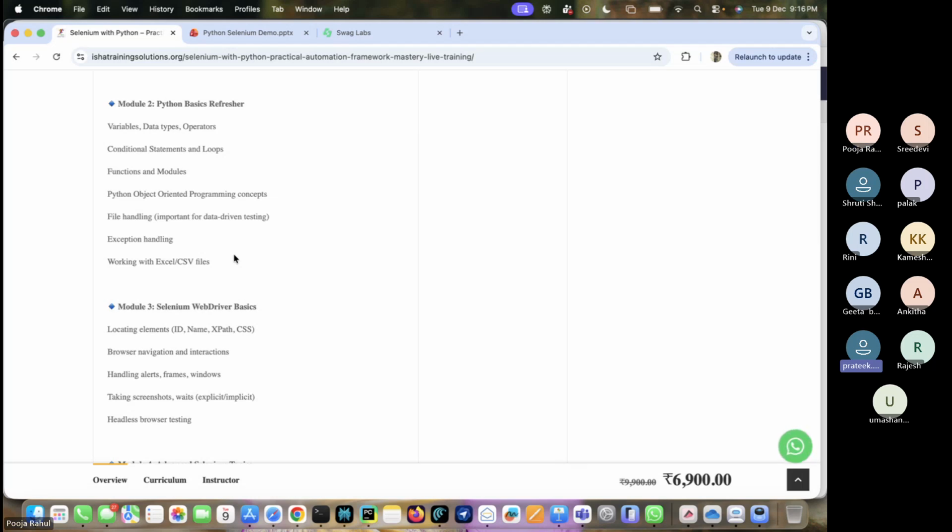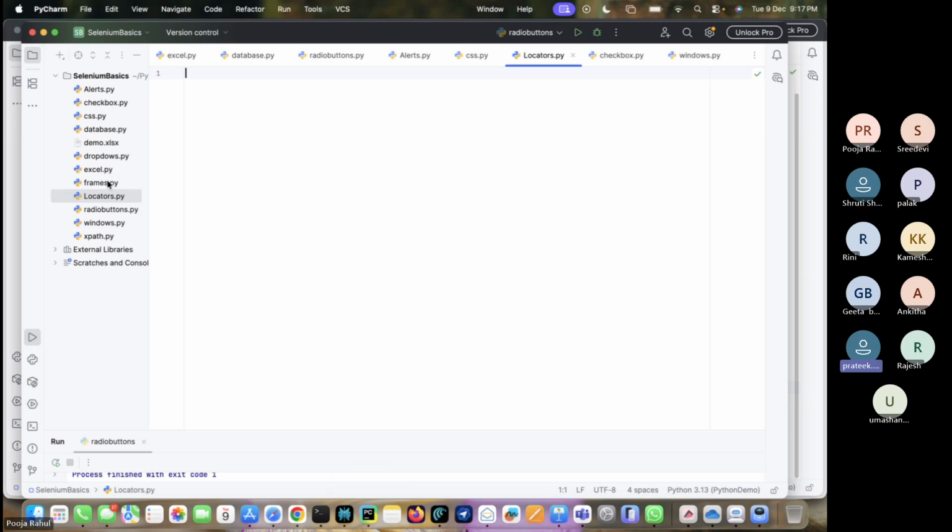After the session also we can discuss. For example, if you are taking the topic of functions and modules, you can show the code and write the programs. Let me show you some demo.